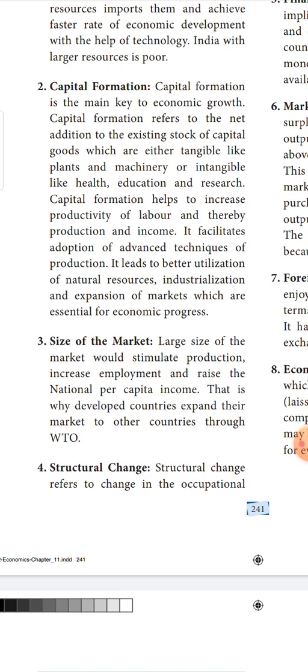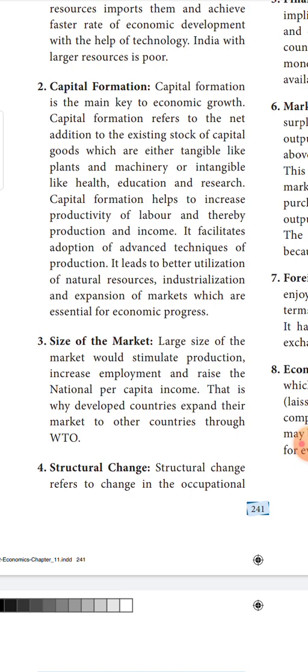Capital formation helps in increasing the productivity of the labor. As a result, what will happen? Production will increase and income will increase. Only when capital formation is there, productivity will be there. When productivity is there, employment will increase. When employment increases, automatically income will increase. When income increases, consumption will increase. When consumption increases, it means that demand is created for the products. When demand increases, automatically production increases. So, ultimately, where is the starting point for development?